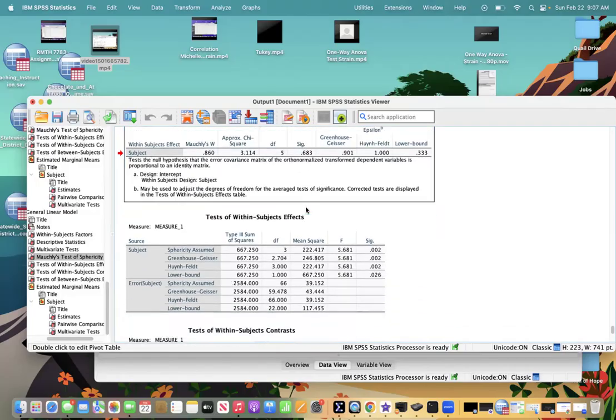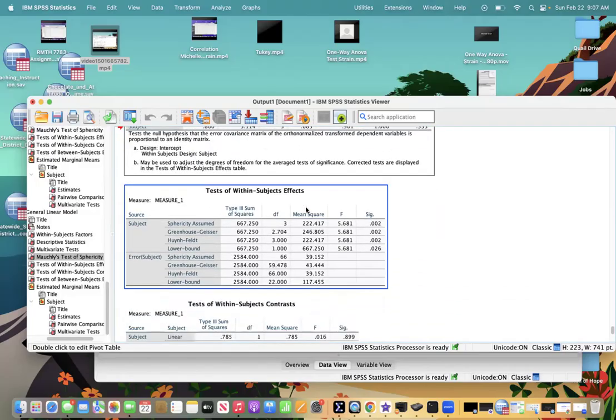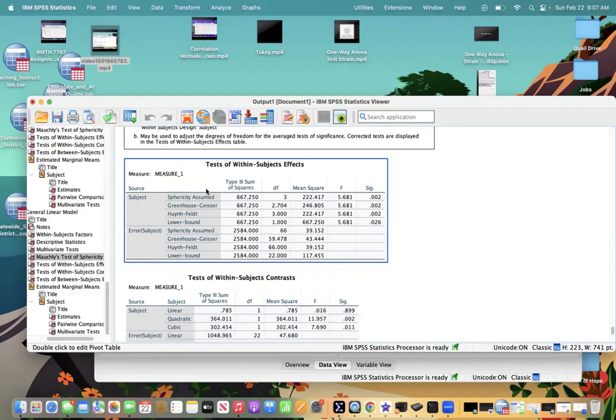We're also going to look at the test of within-subject effects. We're looking at sphericity assumed, with degrees of freedom of 3 and an error degrees of freedom of 66, with a significance of 0.002. It is significant if it's less than 0.05, so the significance of 0.002 is significant, and there is a significant difference between attitudes.